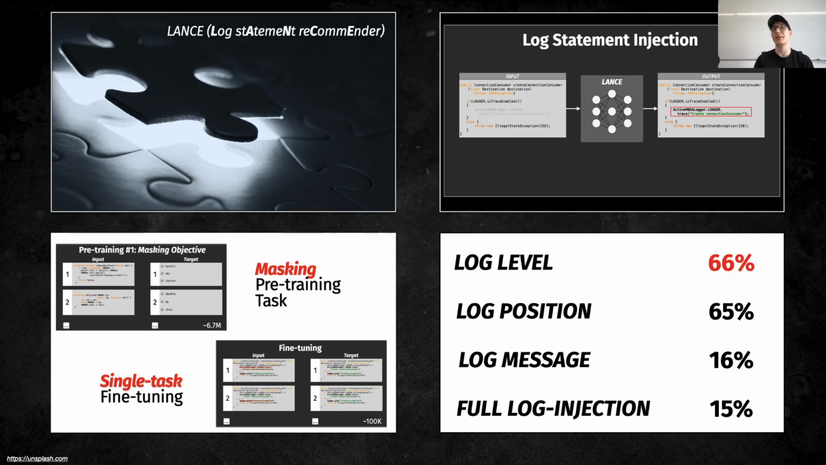LACNE correctly predicted the target log level. In 65% of cases, LACNE correctly injected the log statement in the correct position within the method. In 16% of cases instead, LACNE correctly generated the log message. And finally, in 15% of cases, LACNE correctly generated a log statement using the correct log level, the correct log message, and putting the log statement in the correct position.